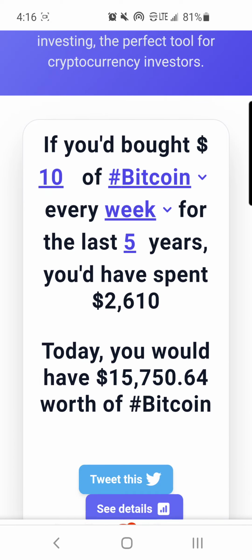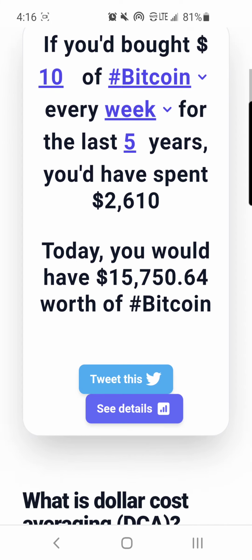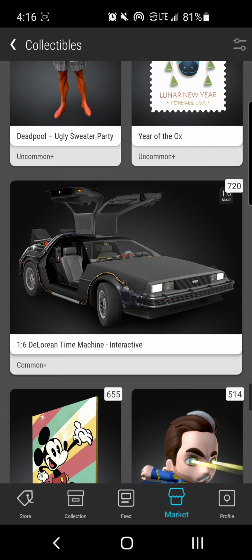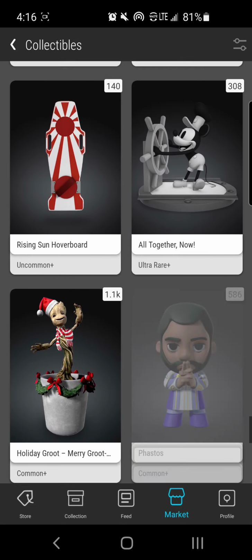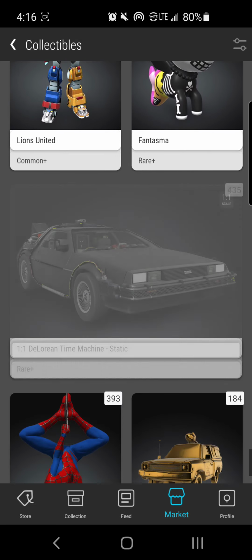Let's say within 5 years, one DeLorean could be worth $2,610. Think about that. It's just another way to look at things and how to stack your NFTs. If you haven't done so in the past, it's just a way for you to stack into it.